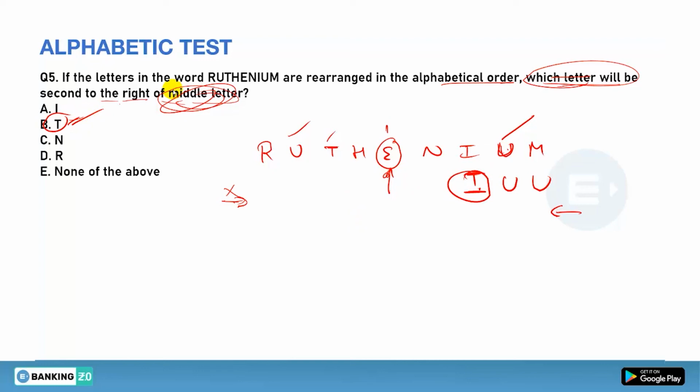You don't need to see anything else. You have to be very careful while you are attempting the question. No need to do it as it is given in the question. You can just think over it logically and you can answer it. Clear or not? Done. So T will be your answer. Clear? So 5 questions we have done.